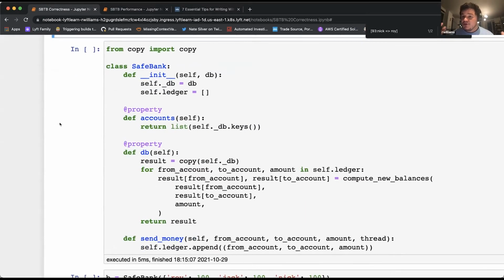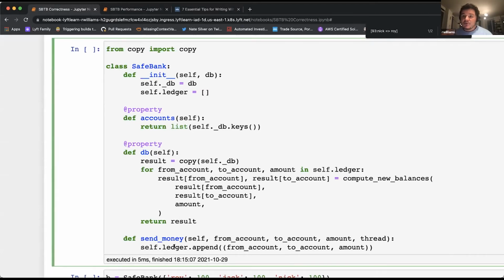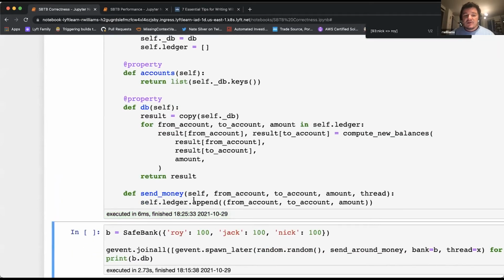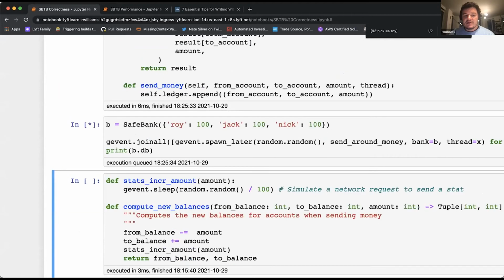So instead, we may do what banks usually do. Banks very rarely update the actual account balances. They keep everything in a ledger. One of my first mentors told me that accountants don't use erasers. If they accidentally send too much money, they don't update the account balance, they do a reconciliation transaction. And so that's what we're going to do here. Instead, we're going to accrue transactions to a ledger. And then when we read the database, we will replay all of those transactions to get the current state of the database. This is obviously much more expensive, but should be a lot safer.